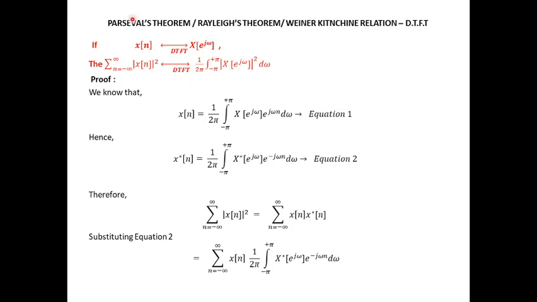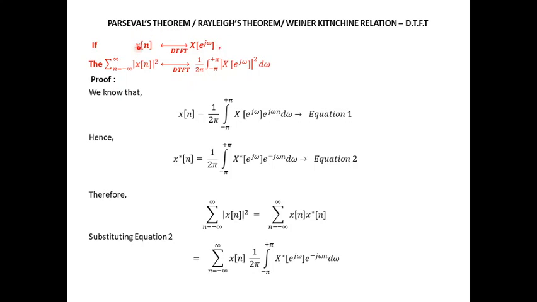The last important property or the theorem that we can infer is Parseval's theorem or Rayleigh's theorem or Wiener relation for DTFT. This Parseval theorem is used to determine the energy contained in a discrete time signal from its Fourier transform.